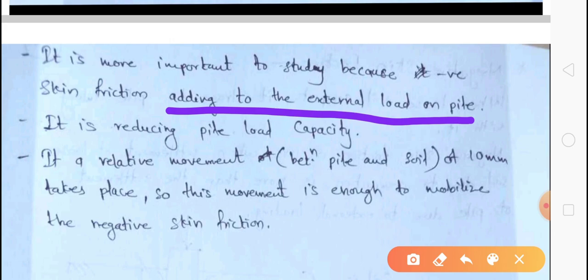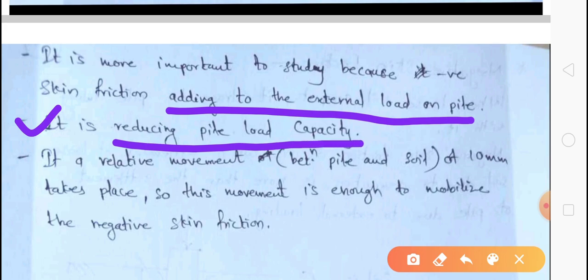This negative friction will cause additional load on the pile, and this may lead to structural failure of the pile. Then it is reducing the pile load capacity.